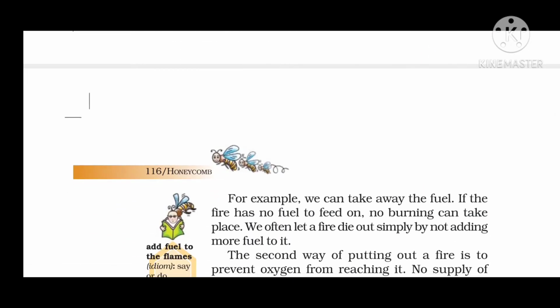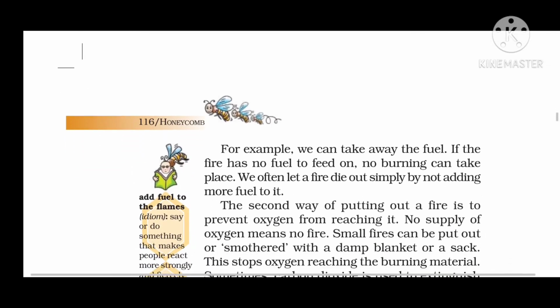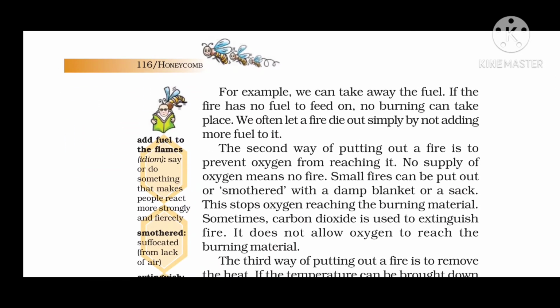For example, we can take away the fuel. If the fire has no fuel to feed on, no burning can take place. We often let a fire die simply by not adding more fuel to it. So you must have seen some ladies making fire in the old, traditional type of stoves, which were called chulhas in our local language.